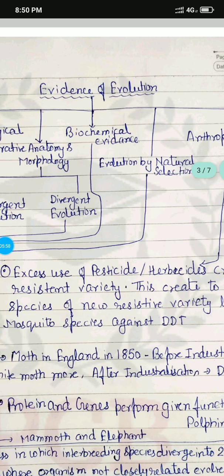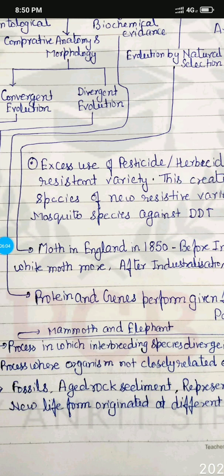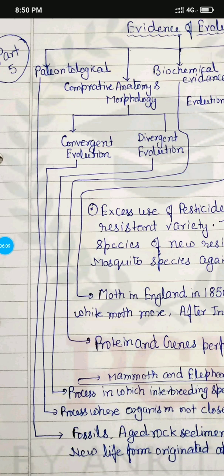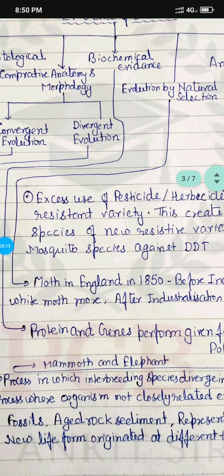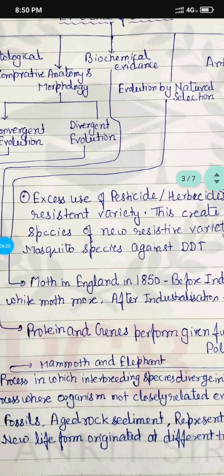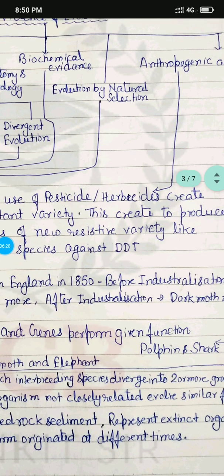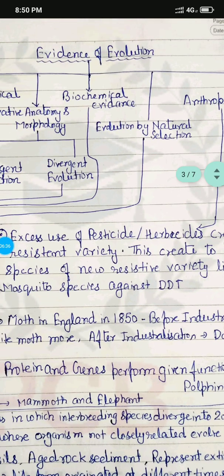The next one is biochemical evidence. Biochemical evidence is how proteins and genes perform and give functions. This is the biochemical evidence. But when we go for evolution by natural selection, as you see, the moth population in England in 1850, before the industrialization, white colored moths were more, but after the industrialization, the white moth was replaced by the dark moth, and the dark winged moth is present in larger numbers after the industrialization.